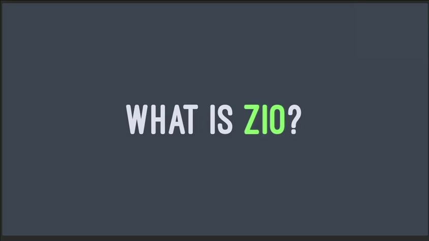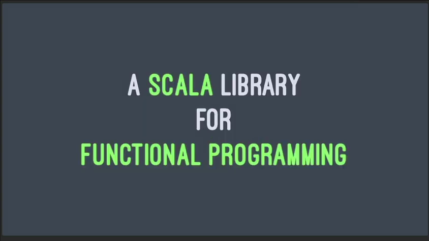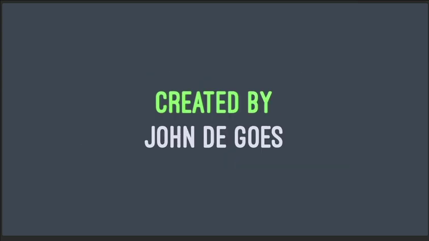To answer the question, what is ZIO, I'm going to take you on a quick tour, and I'm going to do this fast, so fasten your seatbelt. ZIO is a Scala library for functional programming. It was created by John DeGoes. He's a founder of ZIO, a company that sponsors my free videos.